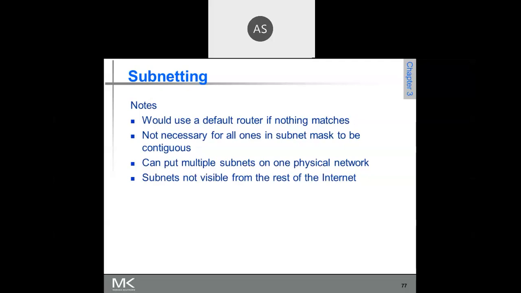4 bits in the host ID I am using for addressing 12 subnets. So then the remaining 4 bits are host ID. So then what is the subnet mask? How do you obtain the subnet mask? Leaving the bits that are used for host ID, all other bits you should make 1. Then what is the subnet mask?